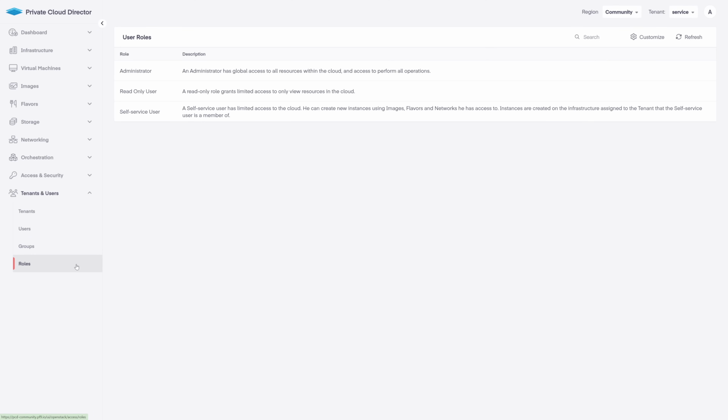And finally, roles. User roles are predefined in PCD, and you have 3 different roles to select from. Administrator has full control over everything, read-only user can log in and view resources in the cloud, and self-service user can create new VMs based on the predefined images, flavors, and networks on the system. Self-service users are basically your customers who can only use the configurations you've created to deploy and manage their own VMs.